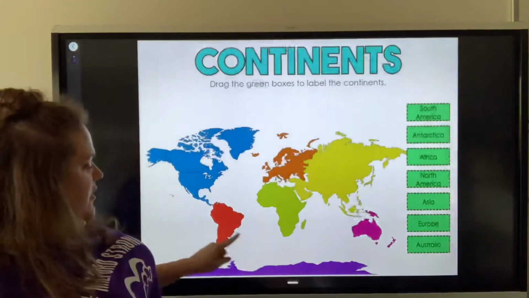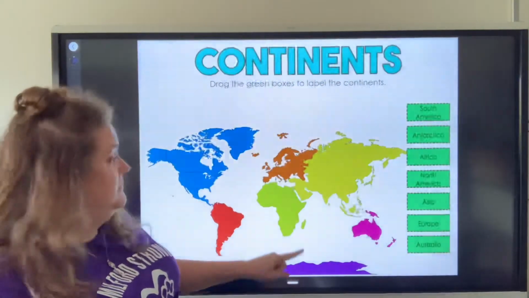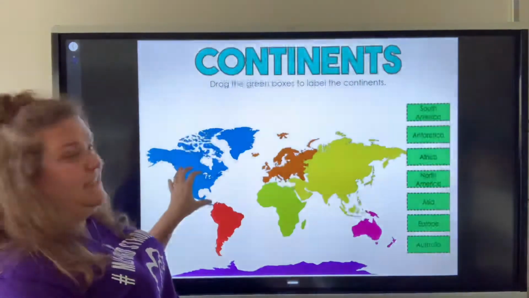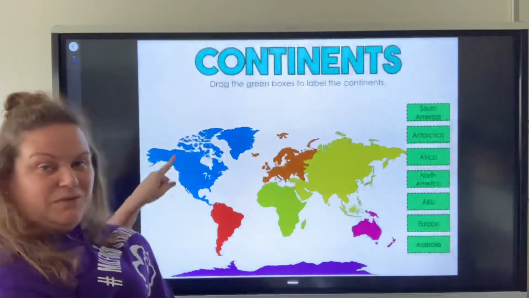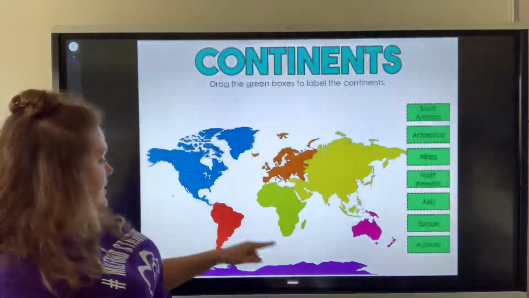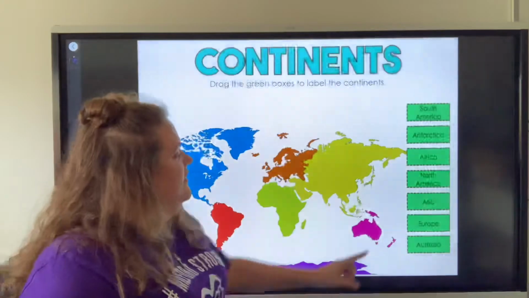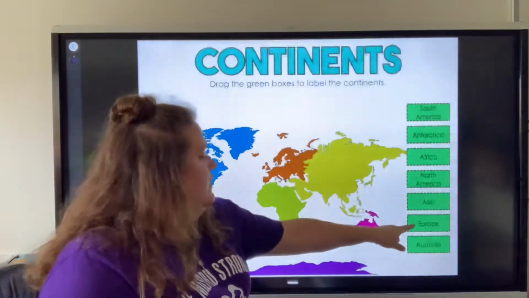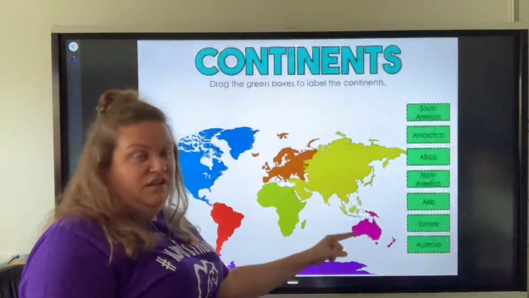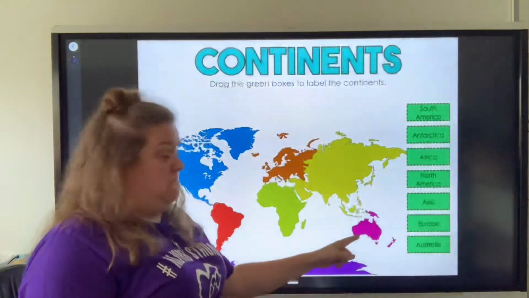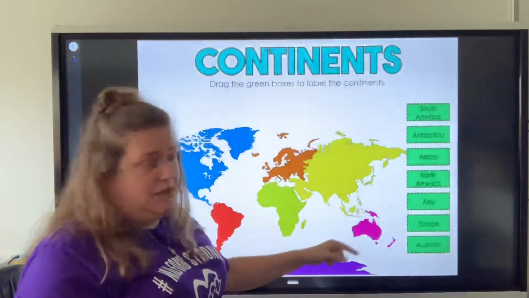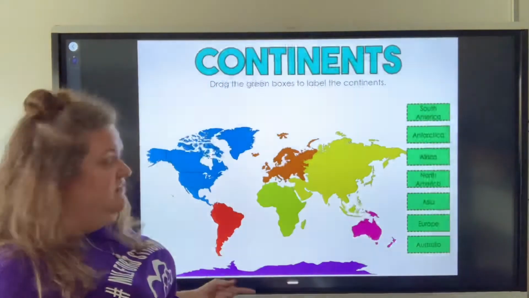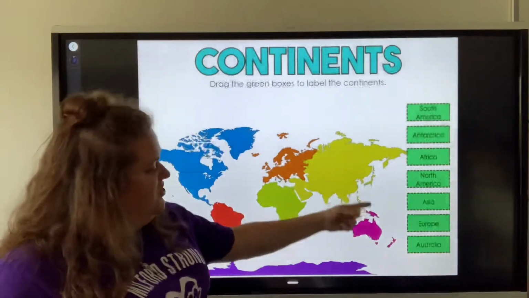So we have South America, Antarctica, Africa. North America is the continent we reside in or live on. This blue landmass is North America. Down here is Asia. This large landmass is Asia. Then we have Europe, which is the orange one. And then Australia, which is this raspberry colored one, fuchsia colored one, whatever you want to call it. So we have North America, South America, Antarctica, Europe, Africa, Asia, Australia.